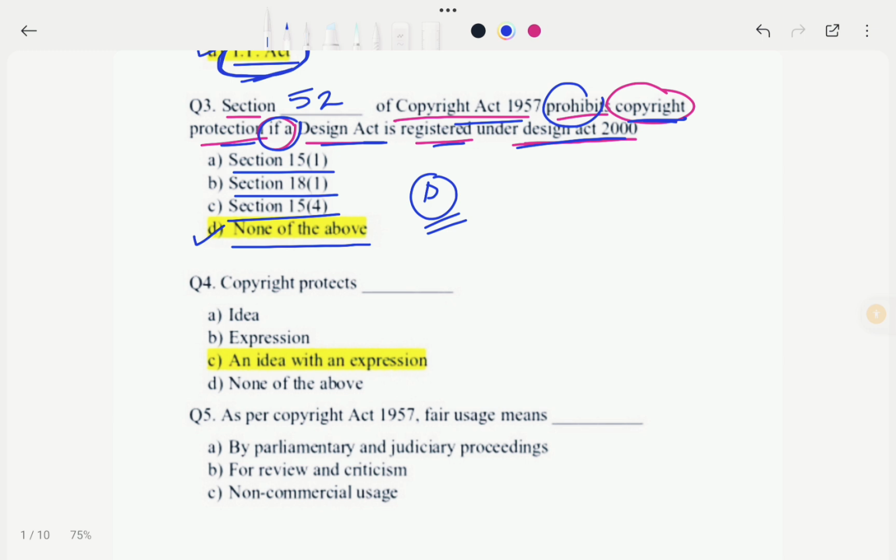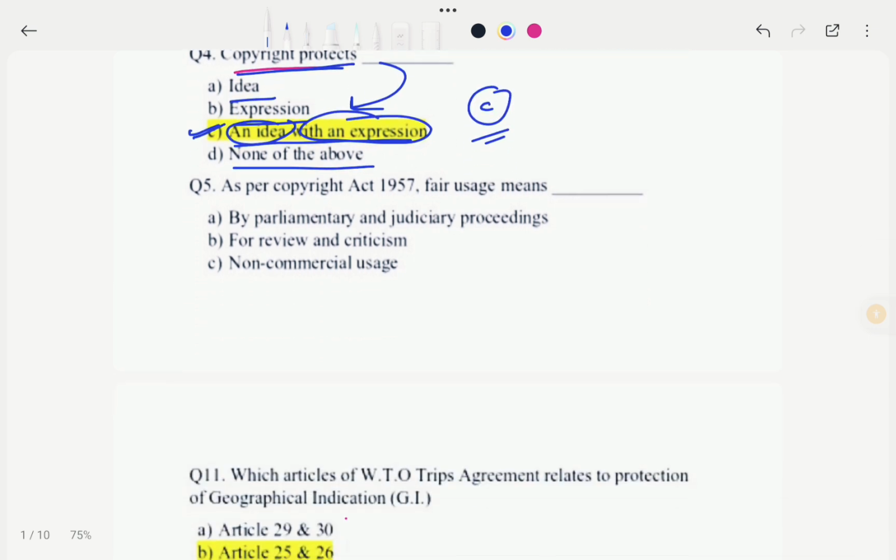Okay, so now moving to next question. So the next question is: copyright protects which of the following? Let's see the options. Options are A idea, option B expression, option C an idea with an expression, and option D none of the above. So in this case our correct option would be option C. That means an idea with an expression. That means copyright protects an idea with an expression. So in this case our correct option would be option C.